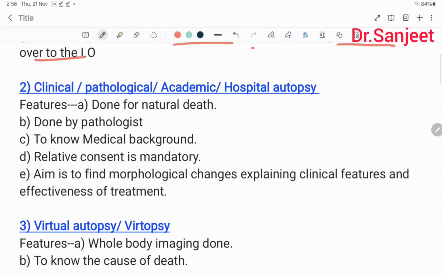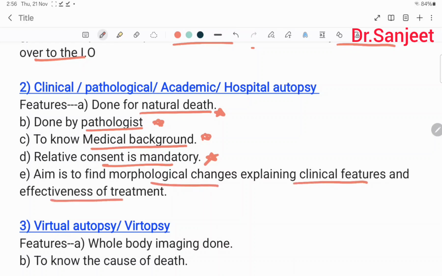Second, clinical, pathological, academic or hospital autopsy. Done for natural death. Done by a pathologist to know the medical background. Relative consent is mandatory. Aim: to find morphological changes explaining clinical features and the effectiveness of the treatment.